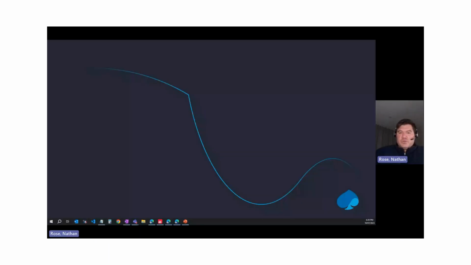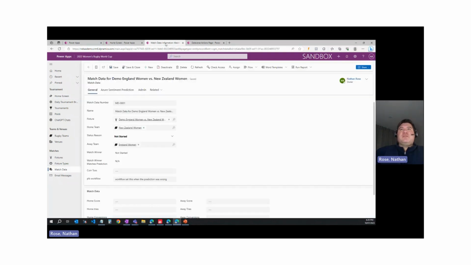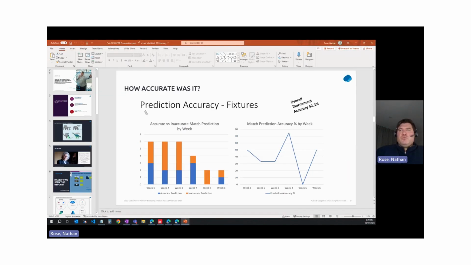Okay, so this is the app that I created last year for the Women's Rugby World Cup. And as you'll recall, it pulled down sentiment scores from Azure to predict match winners based on the overall sentiment scores. And in terms of performance, the app was correct in its predictions for about 42.3% of the matches that were played at the Women's World Cup last year. So that's pretty good, right? Well, actually, we don't know that. As Seth Godin would say, as compared to what?